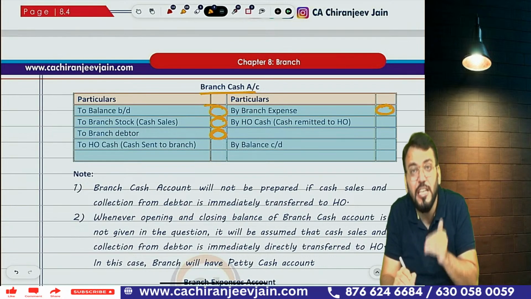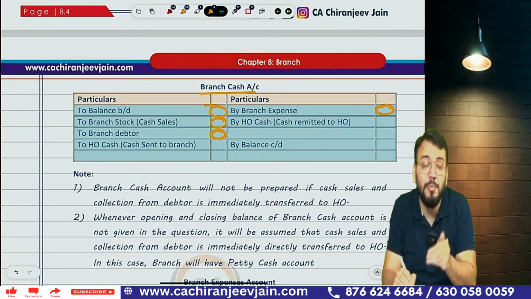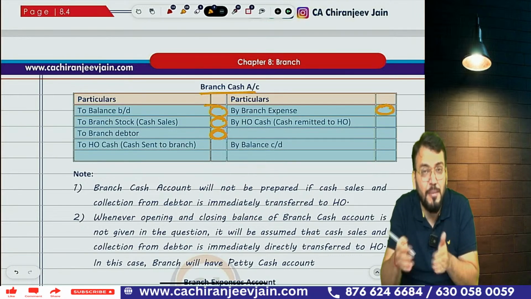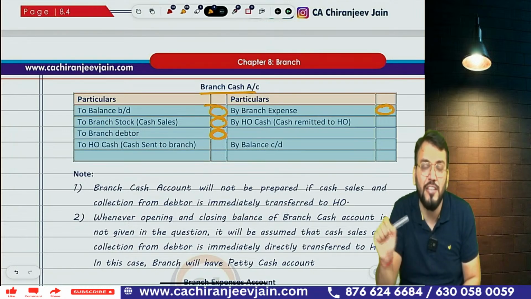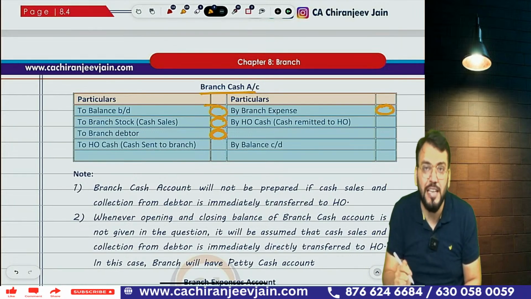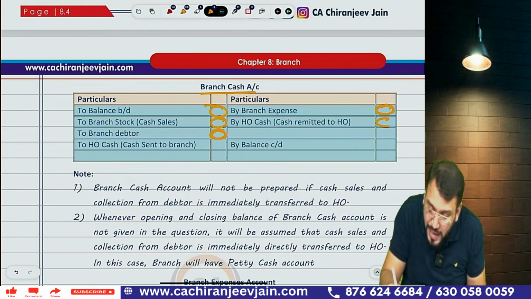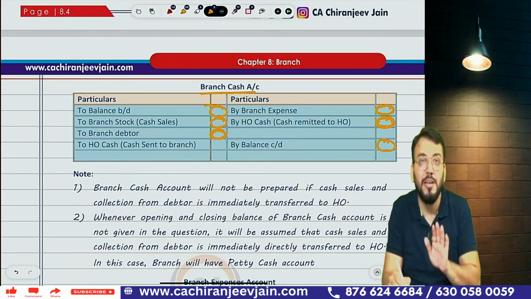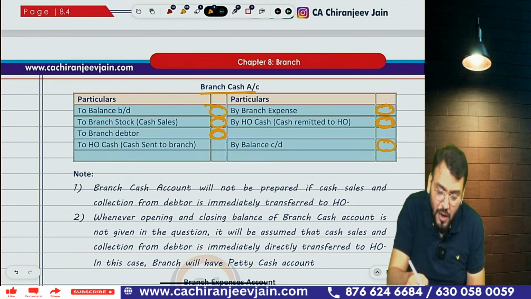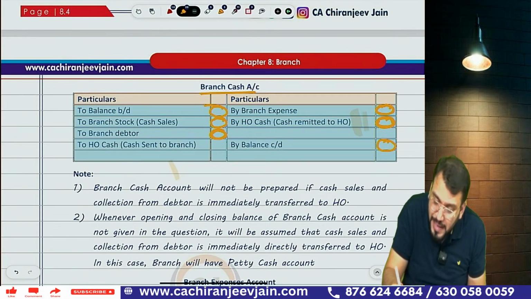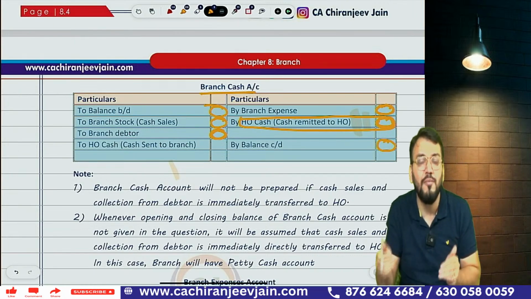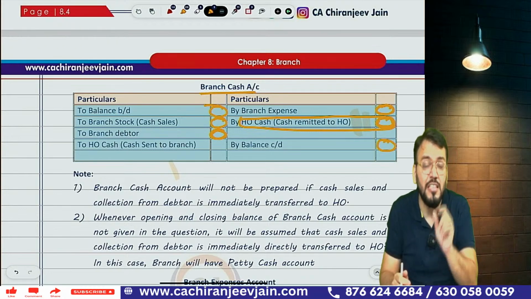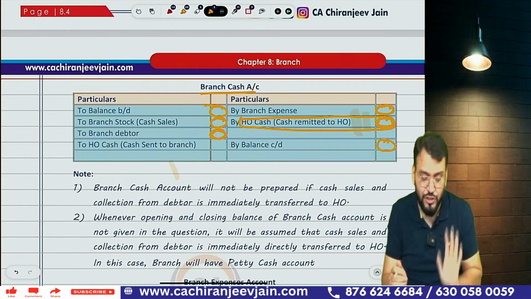And whatever amount is remitted to HO will be given in the question, or you need to find it out as the balancing figure of this account. So the amount remitted to HO, what journal entry? HO cash account debit to branch cash. Branch cash will decrease and HO cash will increase. Correct? So we write down this as the amount remitted by branch to HO, and this will become the closing balance. So in this account, normally we need to find this as a balancing figure. Understood? That will also depend upon the information given in the question. Whatever information is missing, you need to find out from the information given in the question.